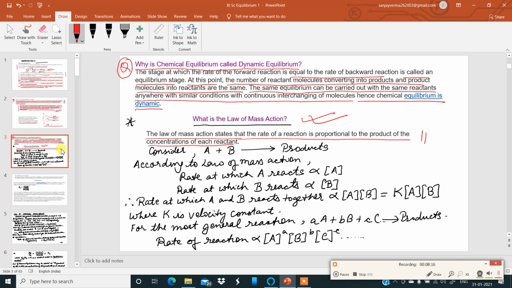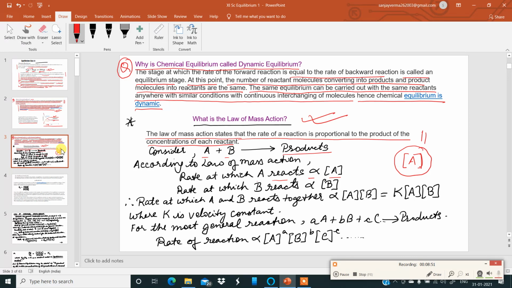Let us understand this in a much better way. Consider a reaction between A and B to form the products. According to the law of mass action, the rate at which A reacts is directly proportional to the concentration of A. Concentration we write in square brackets like this. Whenever you see in chemistry any reactant or product within square brackets, that means the concentration of that particular entity.